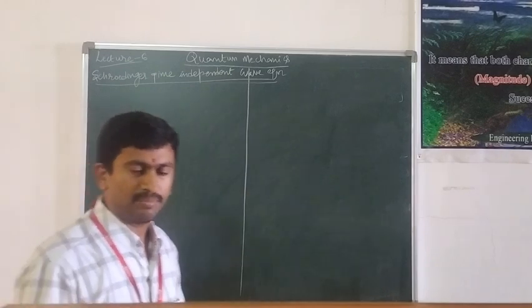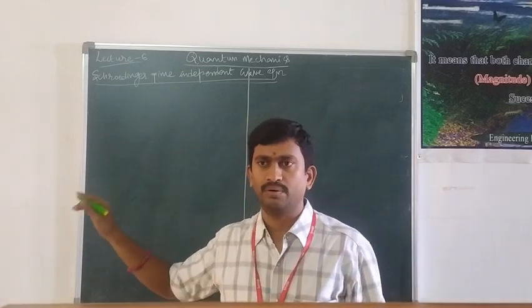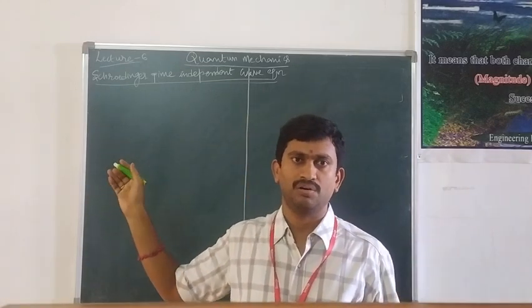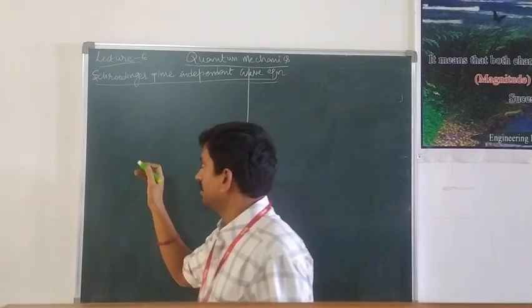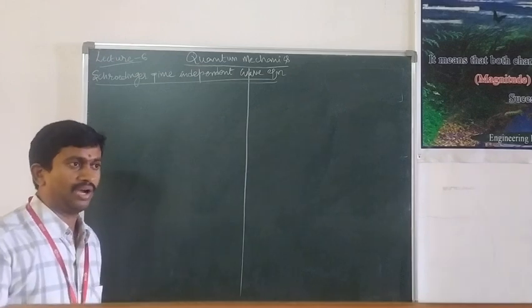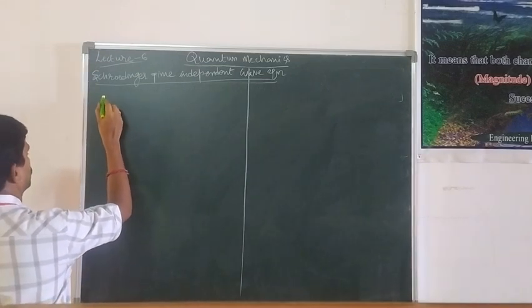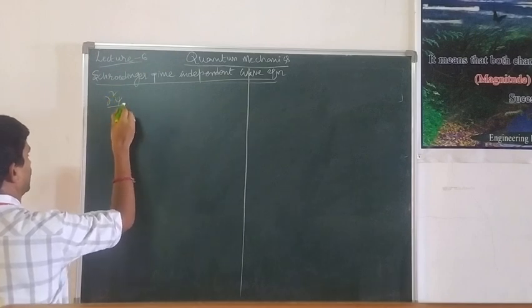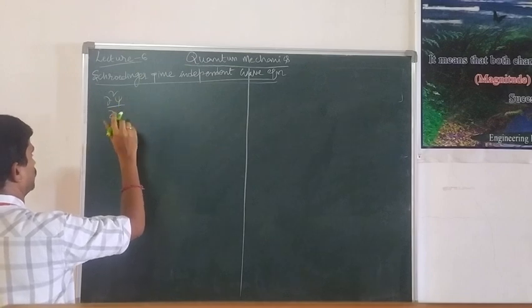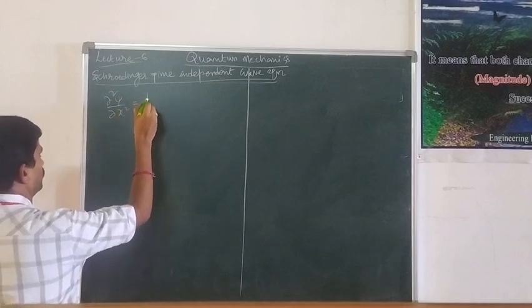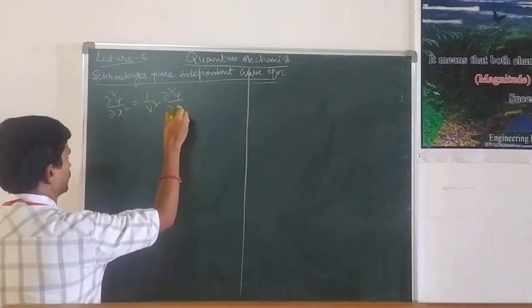For that equation of motion of the wave, Schrodinger in the year 1925 derived the equation which is popularly known as the Schrodinger time independent equation. According to it, dou square psi by dou x square is equal to 1 by v square into dou square psi by dou t square.